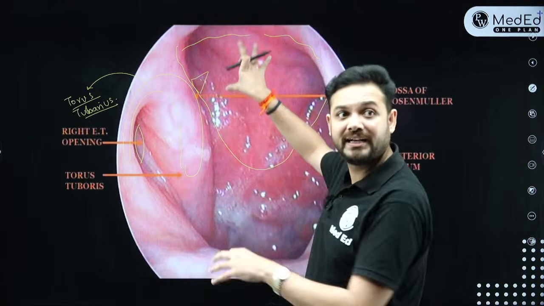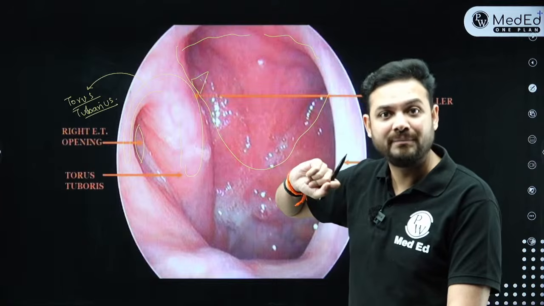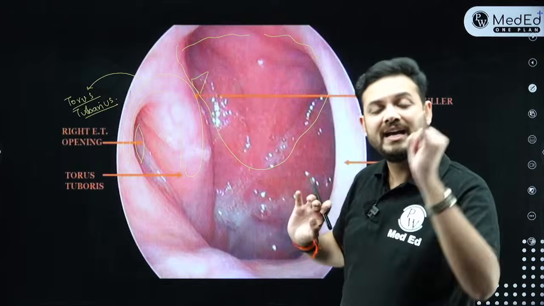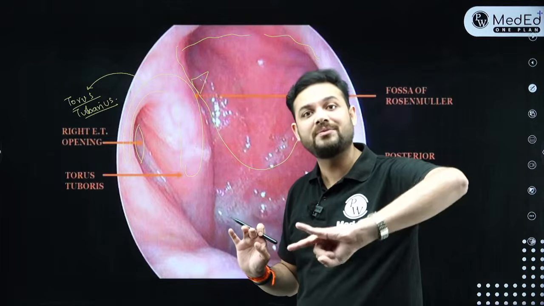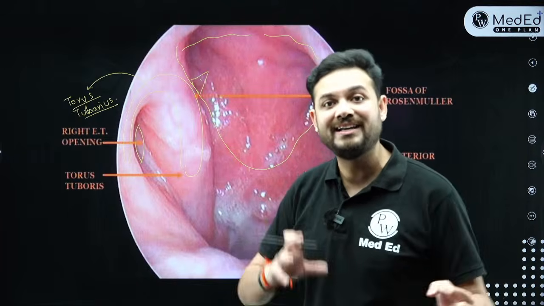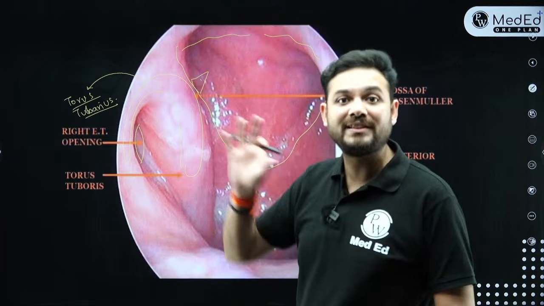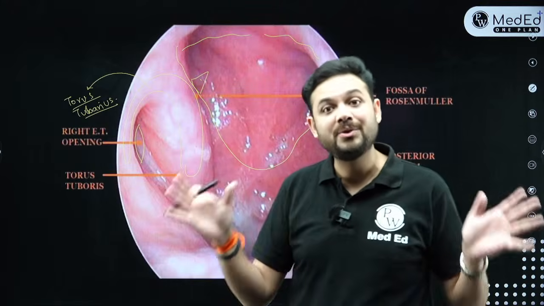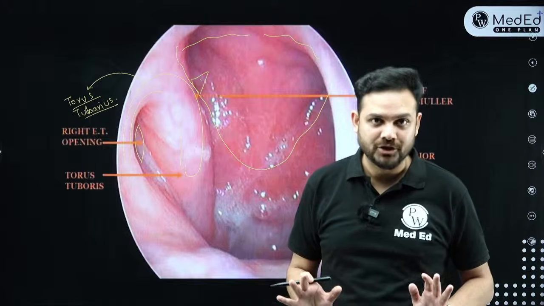Whenever they show a nasopharynx video, see the age they are asking. 7 to 8 year old with nasal obstruction, snoring, mouth breathing: the answer is adenoid. Any patient 18, 19 years old with nasal obstruction and epistaxis: JNA. And if they tell you a 55 year old man has come with painless cervical lymphadenopathy and a mass in the nasopharynx, and they are showing a video, the answer is nasopharyngeal carcinoma. That's how you differentiate according to age groups.